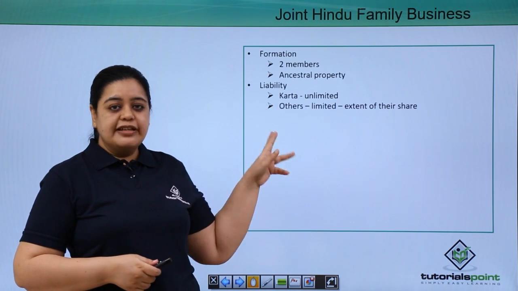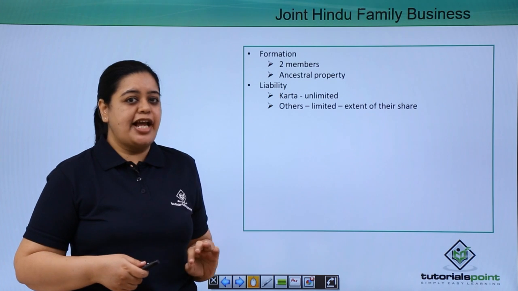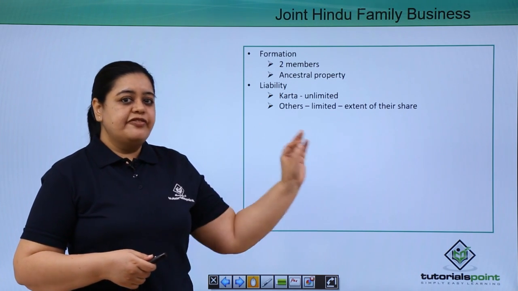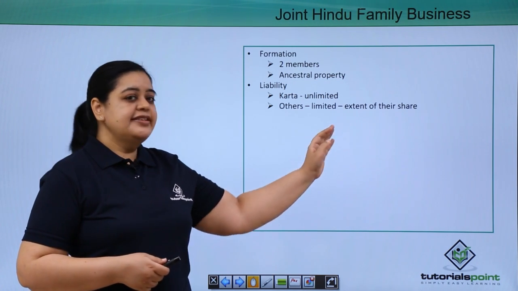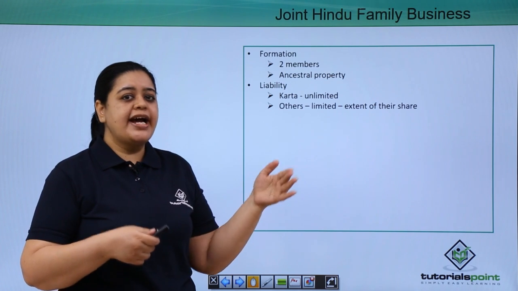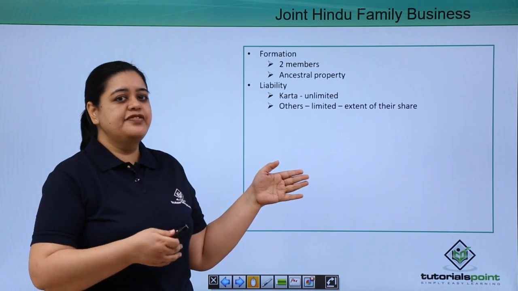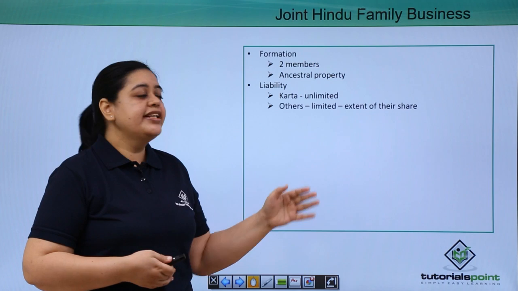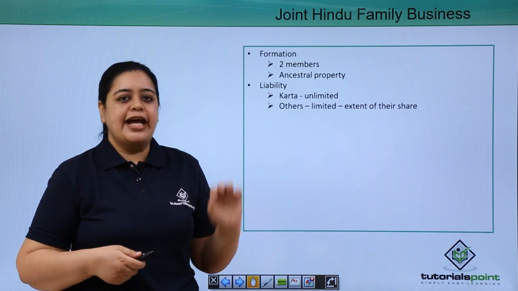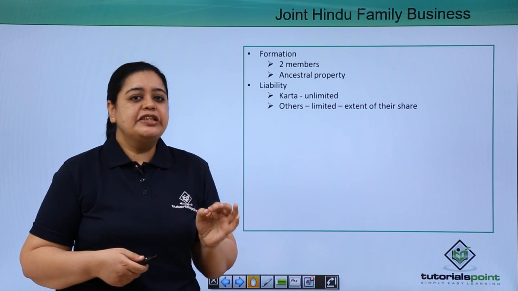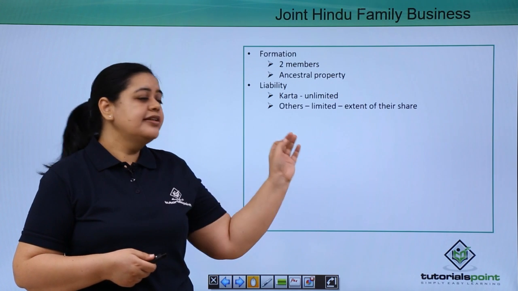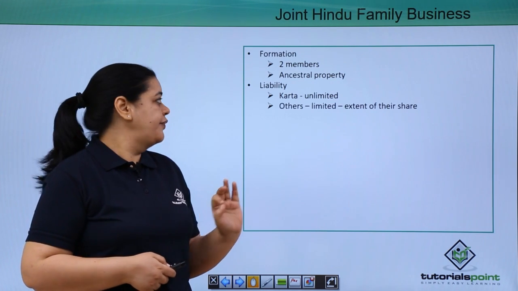So the Karta would have unlimited liability towards the family business. It would be others, that is you, your mom and dad, and other family members who are part of this Hindu undivided family, who will have limited liability. The liability would be limited to the extent of the capital they have contributed. Okay.